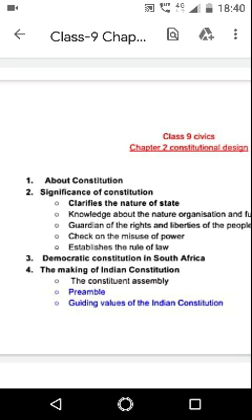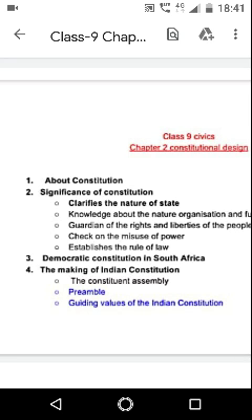Thus, the constitution of a country is a set of written rules that are accepted by all people living together in a country. Constitution is the supreme law that determines the relationship among people living in the territory, called citizens, and also the relationship between the people and the government.